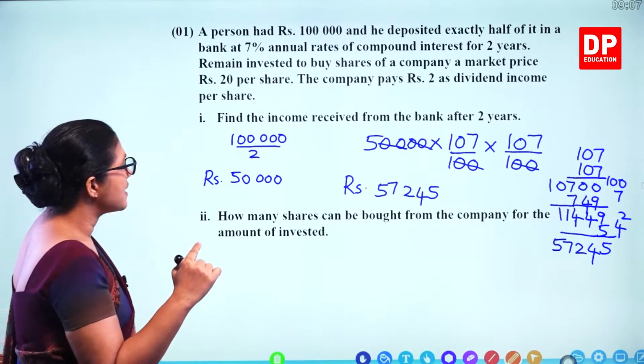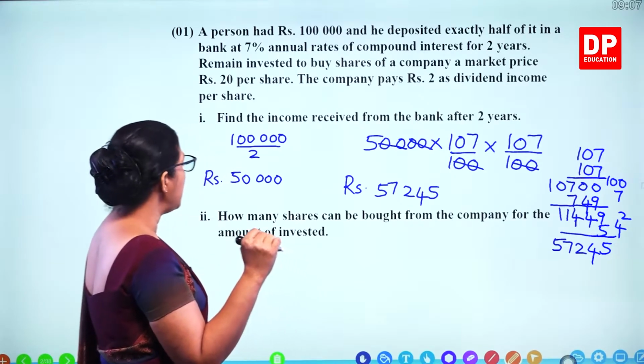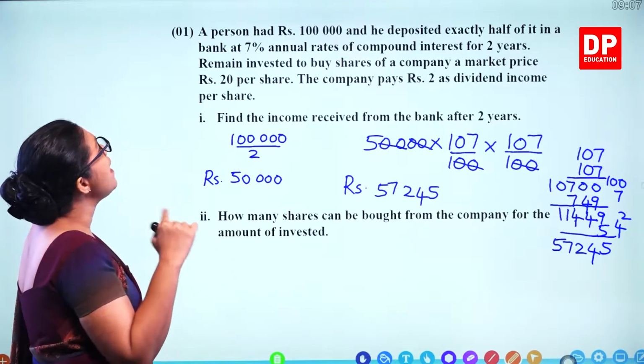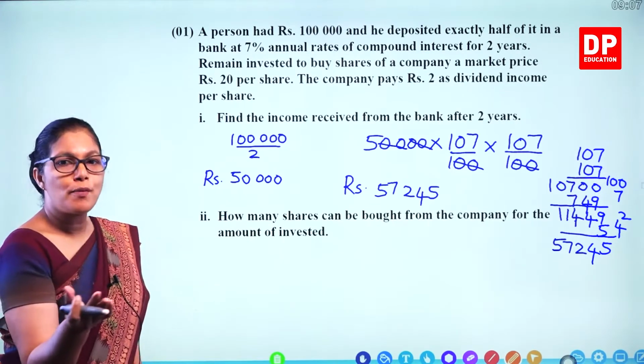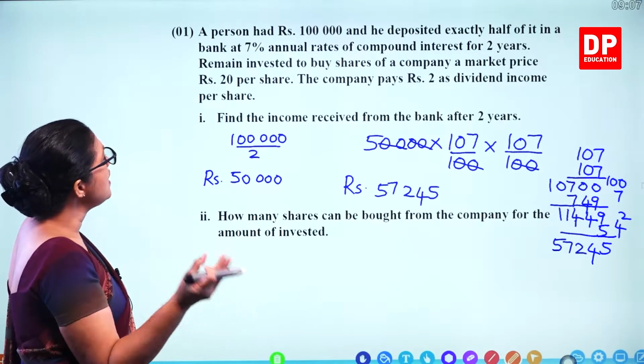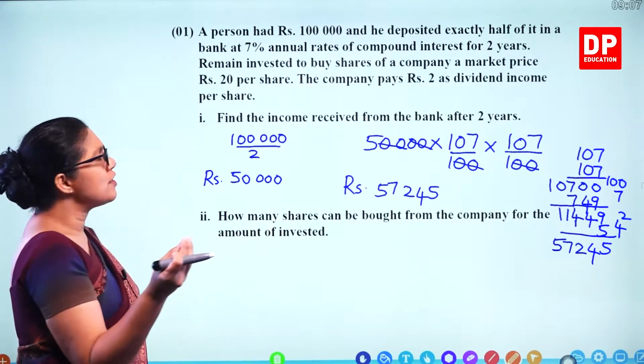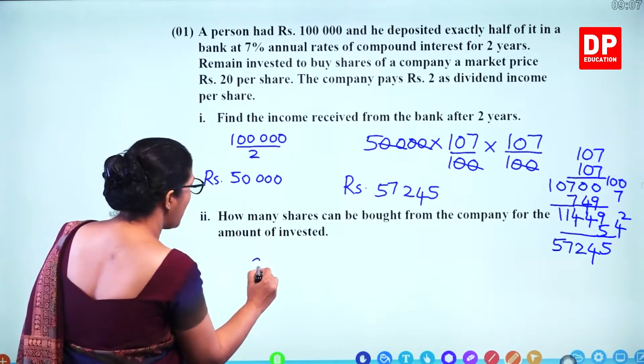How many shares can be bought from the company for the amount invested? Now it says the remaining amount. So the remaining amount means the other 50,000 invested to buy shares of a company at a market price of 20 rupees. So how many shares are there?